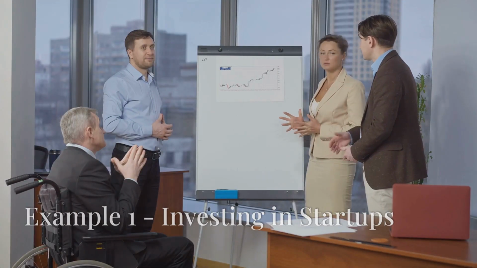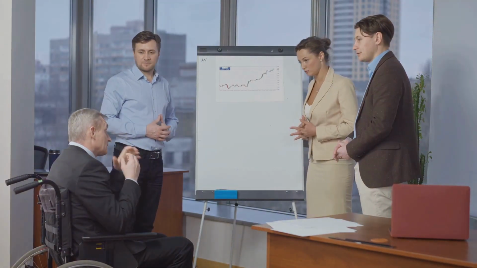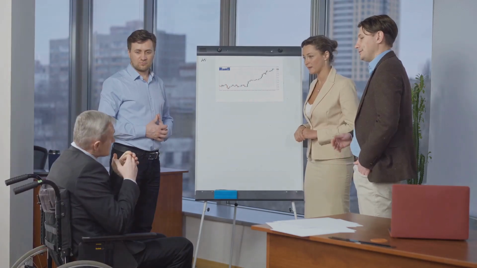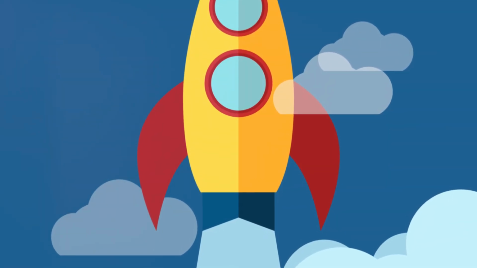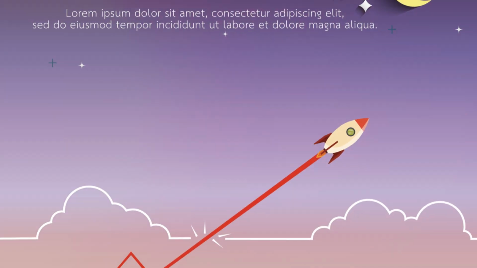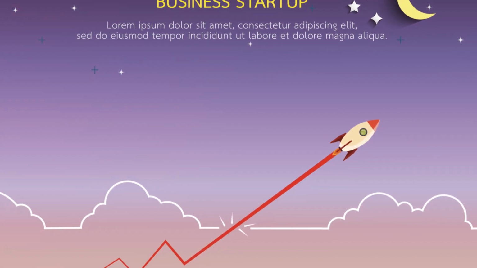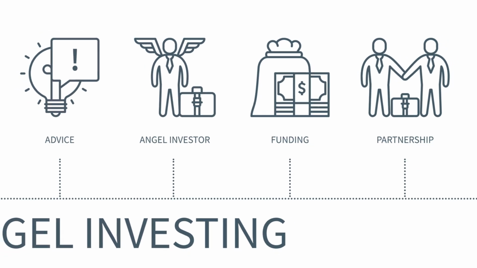One of the most common examples of asymmetrical risk is investing in startups. While the majority of startups fail, those that succeed can provide returns of 10 times, 100 times, or even more on your initial investment. Venture capitalists thrive on this model.